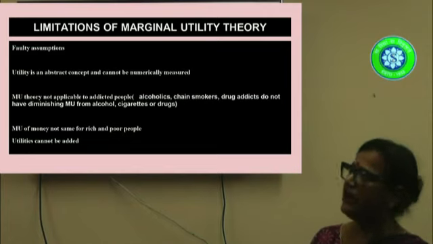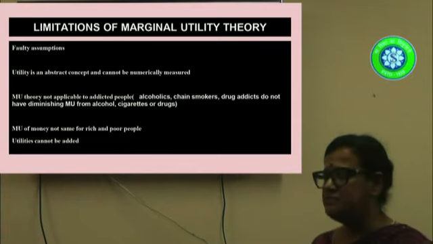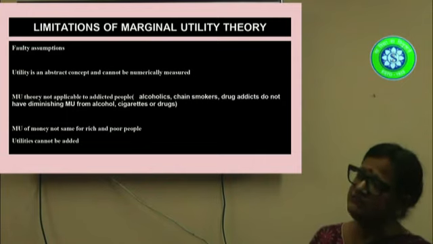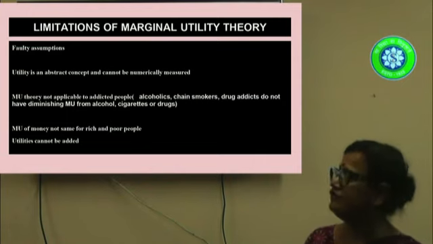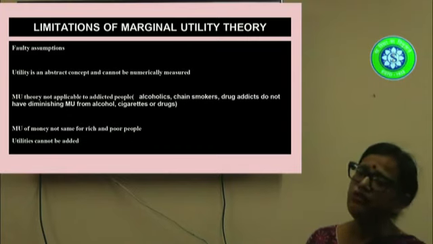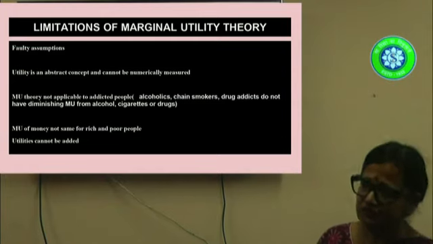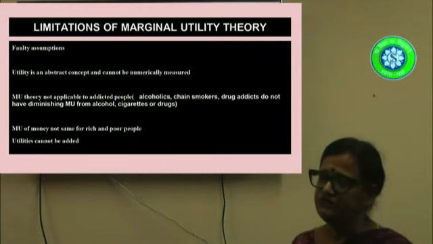So these criticisms can be made of this theory, but why do we study this theory? Why does this theory still feature in all undergraduate syllabi? It is because it has derived the law of demand. The fundamental law of economics, that is the law of demand and the demand curve, that is why this theory needs to be studied. So next we move on to the ordinal utility theory.